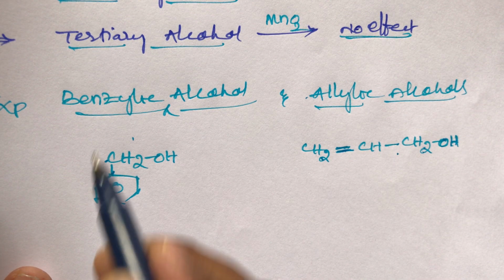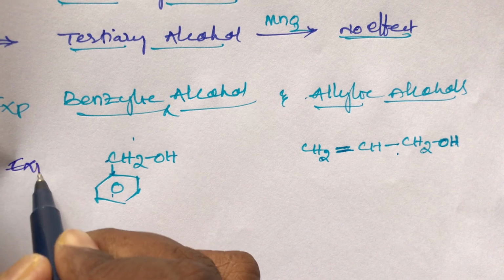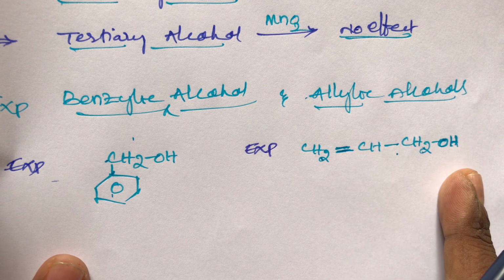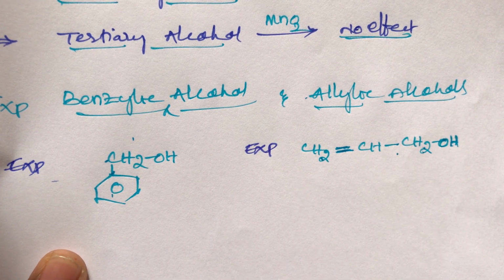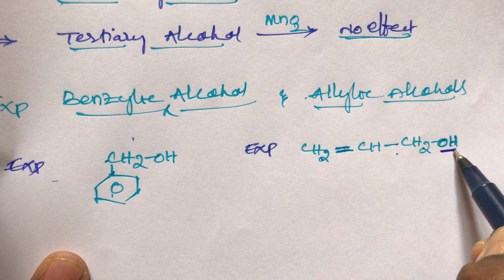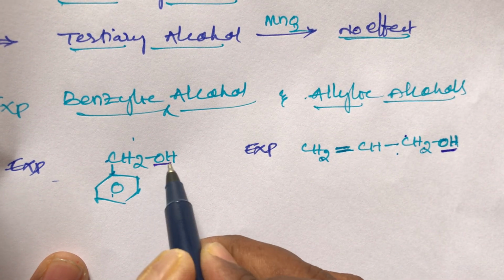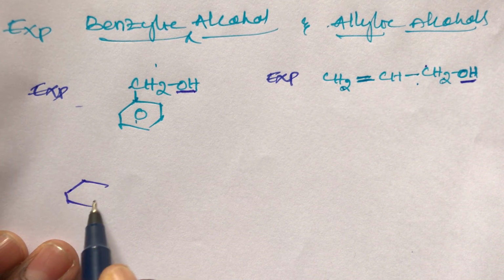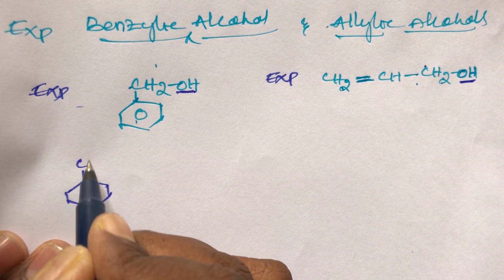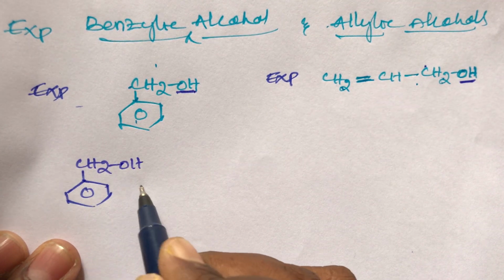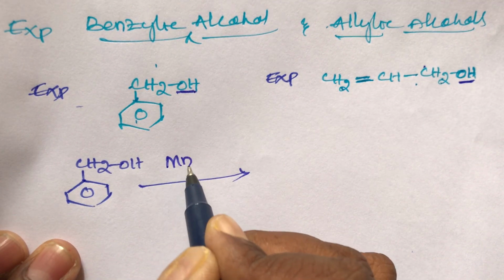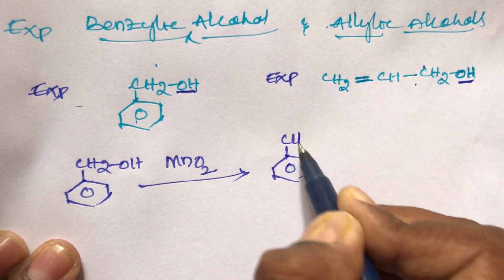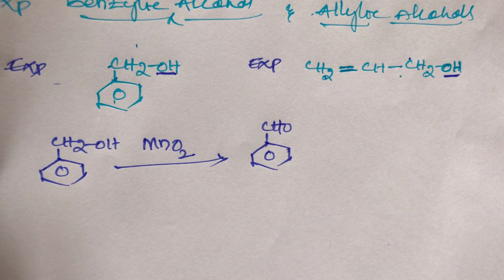This is the benzylic alcohol example, and this is the allylic example. Both are primary alcohols because the hydroxy group is attached to a primary carbon. I am taking the example of benzylic primary alcohol. On oxidation with manganese dioxide, MnO2, what happens? An aldehyde will be formed, CHO.